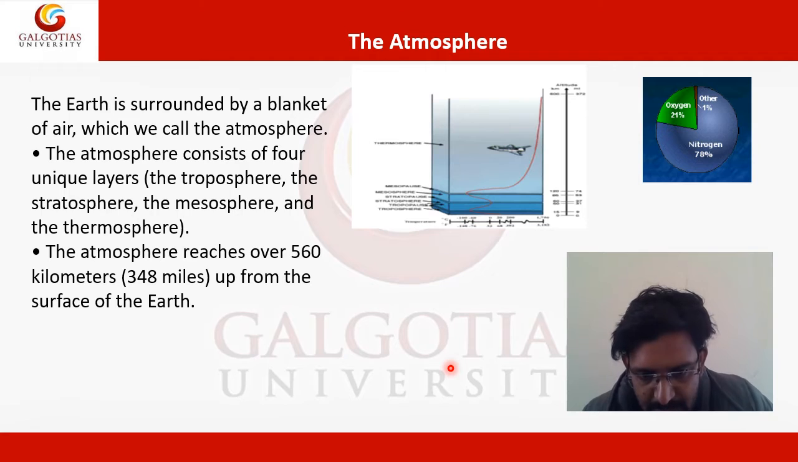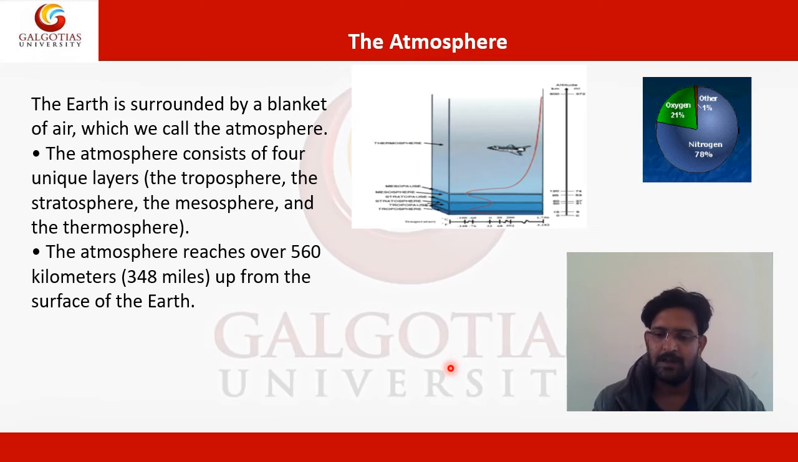The troposphere lies between 0 to 15 kilometers altitude. The stratosphere lies from 50 to 60 kilometers altitude, and that gas layer is called the stratosphere. We can also see that the atmosphere reaches over 560 kilometers, that is 480 miles up from the surface of the Earth.